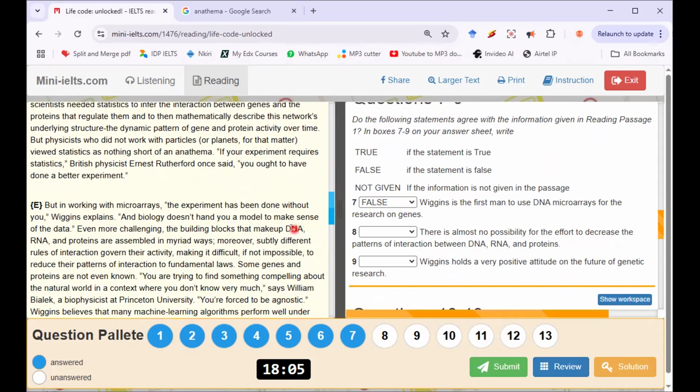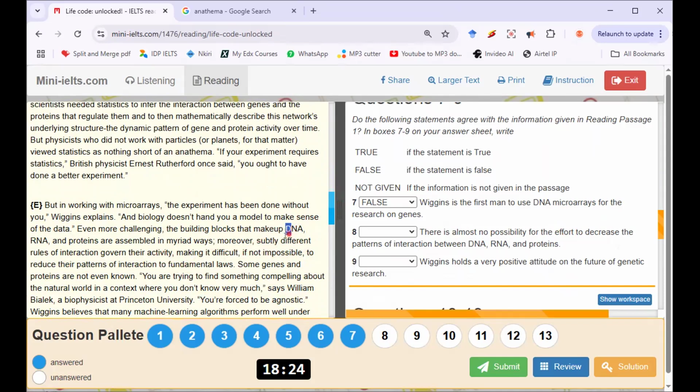See DNA here. Even more challenging, the building blocks that make up DNA, RNA, and proteins are assembled in myriad ways. Moreover, subtly different rules of interaction govern the activities, making it difficult, if not impossible, to reduce their patterns of interaction to fundamental laws.